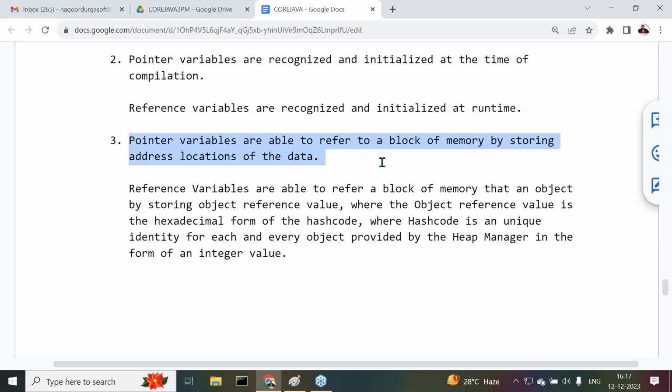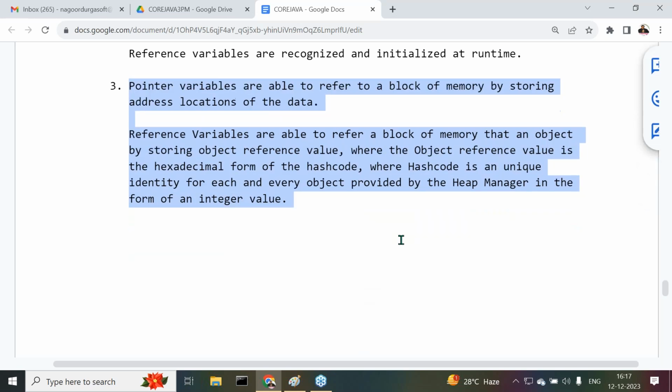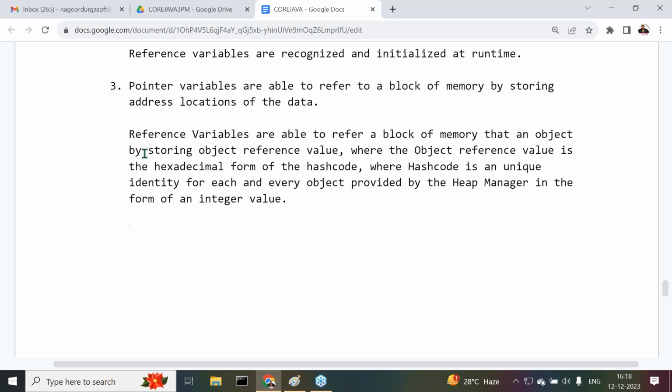Pointer variables are able to refer to a block of memory by storing address locations of the data, but reference variables are able to refer to a block of memory, that is an object, by storing an object reference value, where the object reference value is a hexadecimal form of the hash code, where hash code is a unique identity for each and every object provided by the heap manager in the form of an integer value. This is exactly the meaning of a pointer variable and a reference variable.